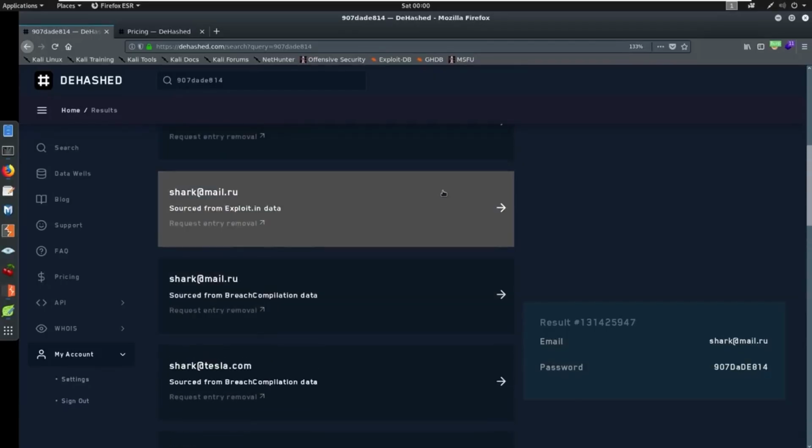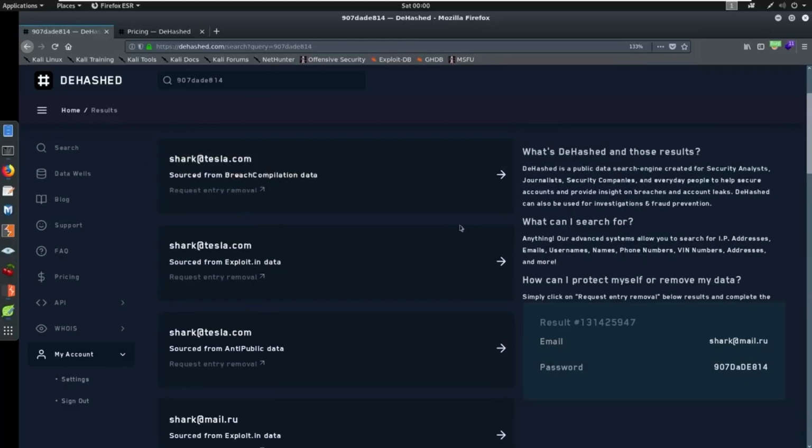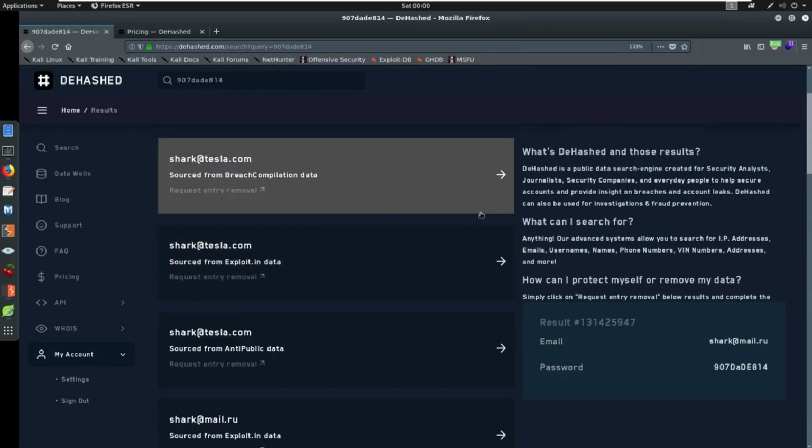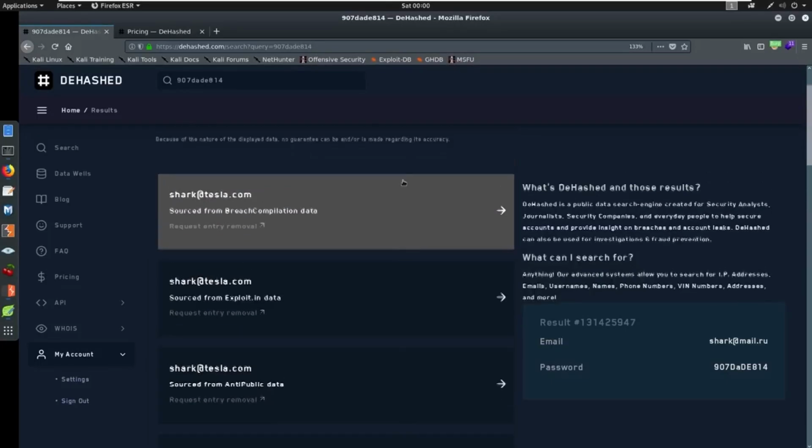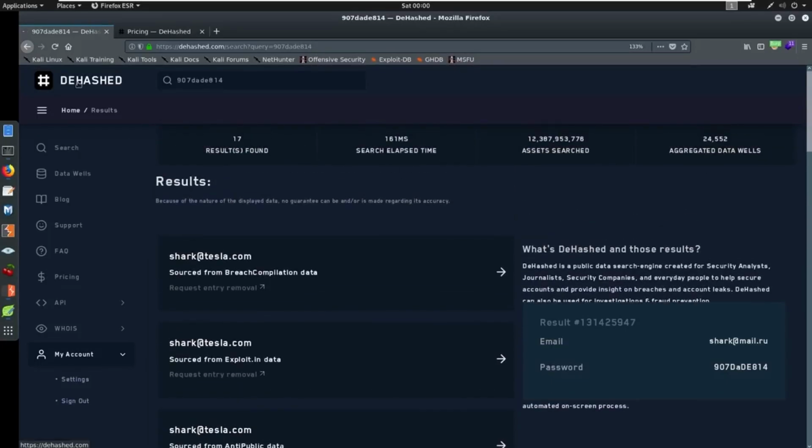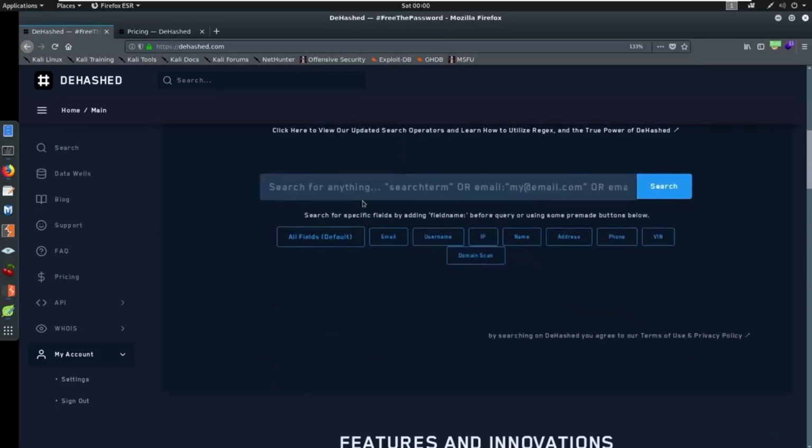Because when you write a report, you want to make sure that the investigative person, or say you're handing off to the police or whatever, can replicate what you did with ease, and there's no question about it. So this is some of the searching that we can do. Now, if we come to dehashed, again, we can come here and we can search by email, username, name, anything.